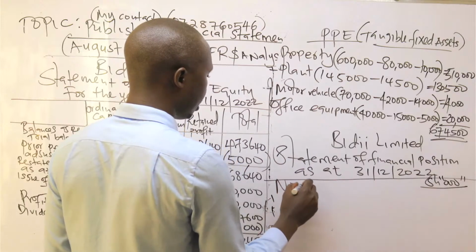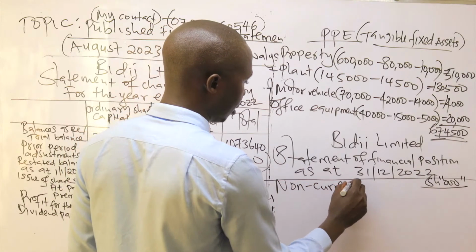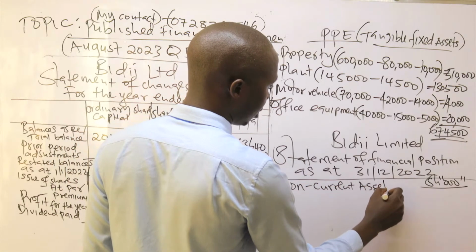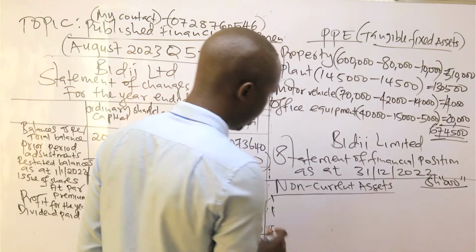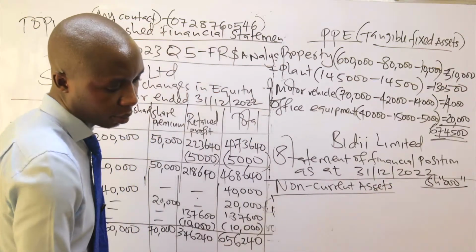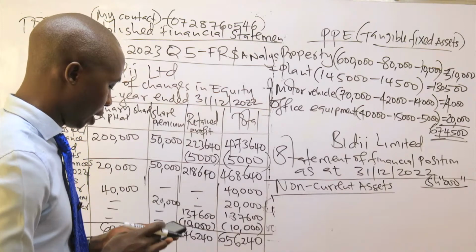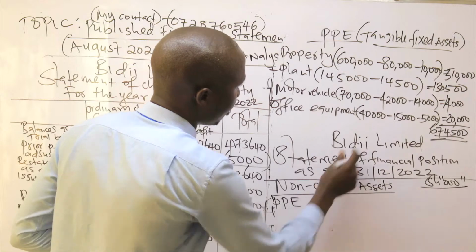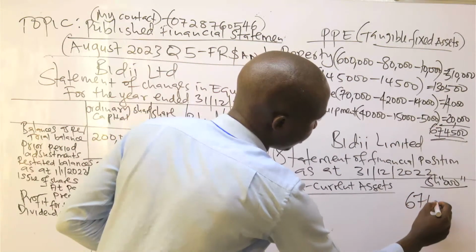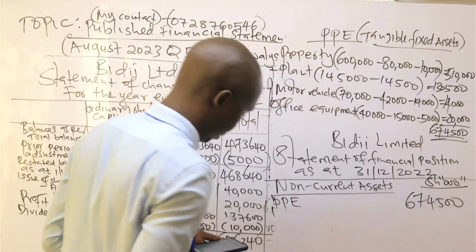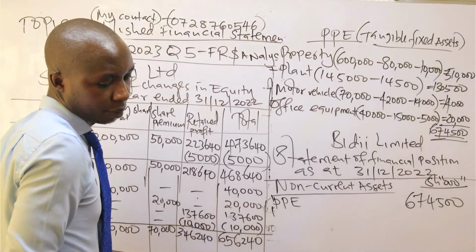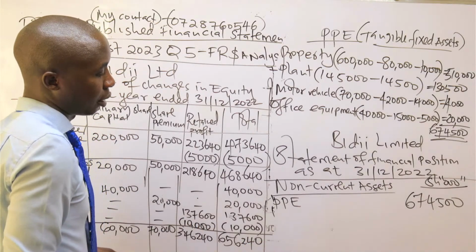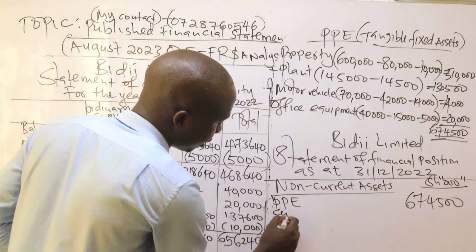So we have non-current assets. For the non-current assets, we start with property, plant, and equipment, the one we have done here, 674,500. Then we check if there's any other non-current asset, but we don't have any.